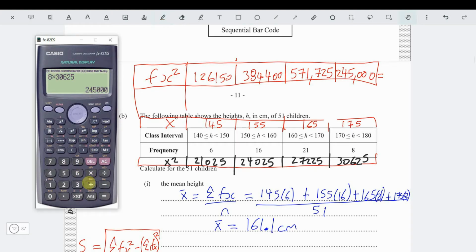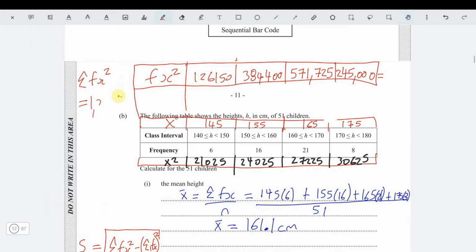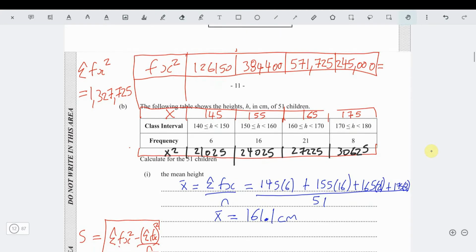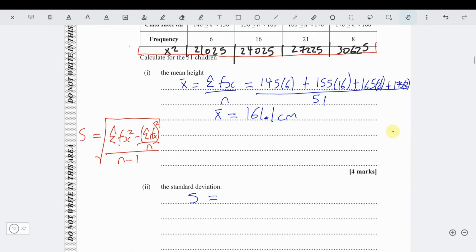Alright, so this plus 571,725 plus 384,400 plus 126,150. Bam! That's 1,300,000. Let me just write it down. That's a big number for me to remember. It's 1,327,725. So that's what we have. So now we're good. So now we can go ahead and work out the standard deviation.